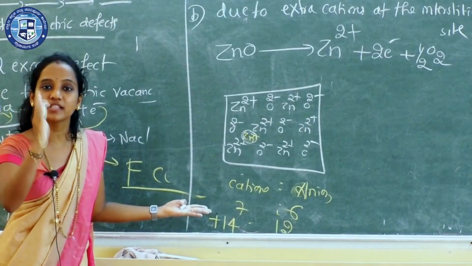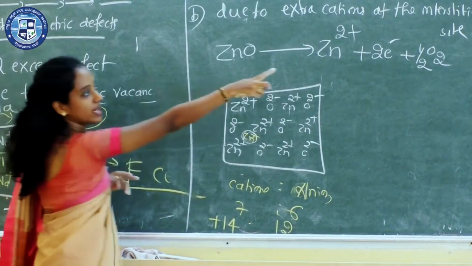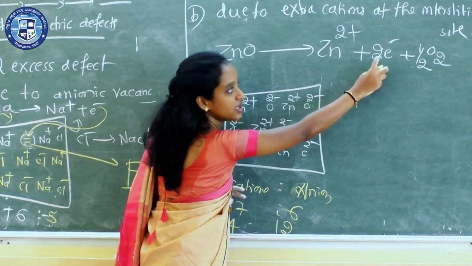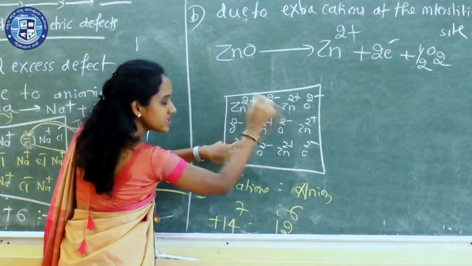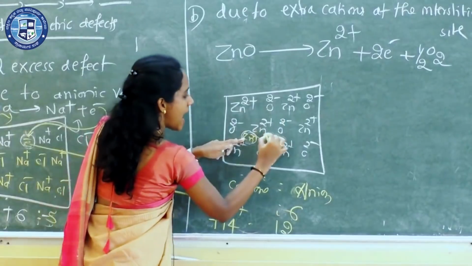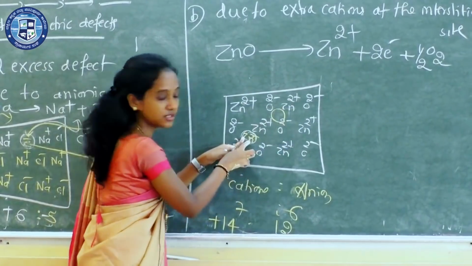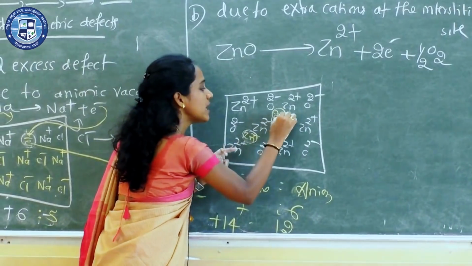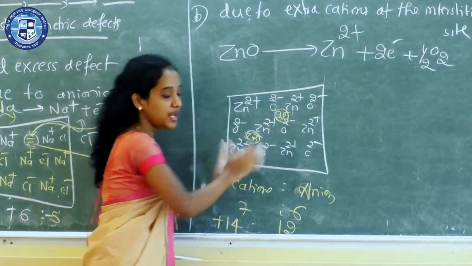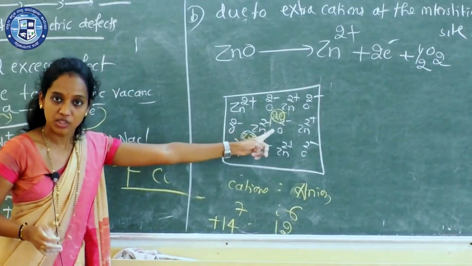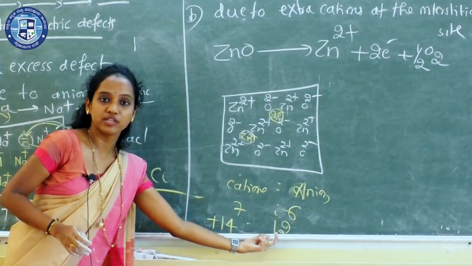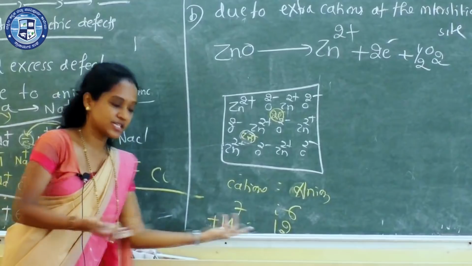So in order to maintain the electrical neutrality, these 2 electrons enter into the crystal, and in the adjacent of Zn2+ ions, these 2 electrons are occupied. Now there are extra 2 electrons, so the negative charges get neutralized.